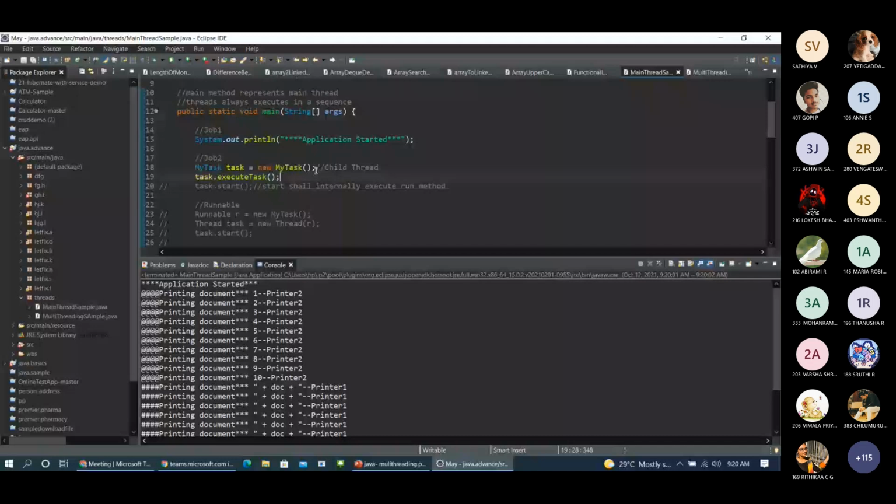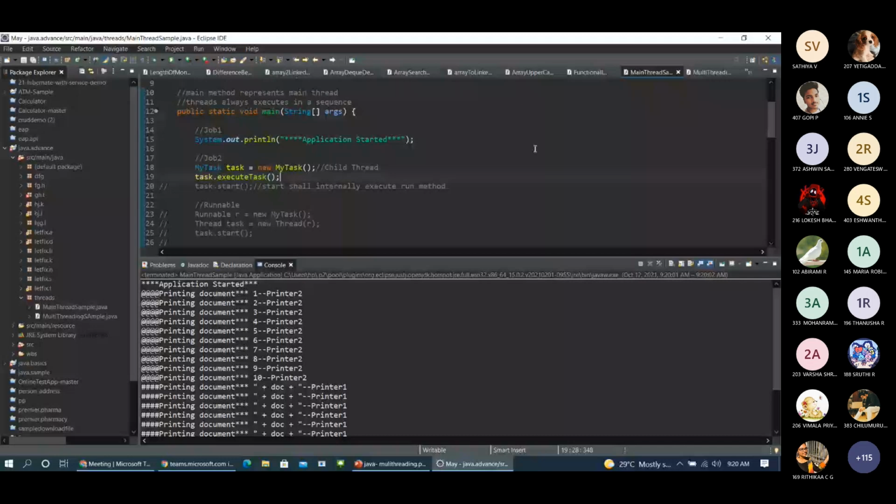So here we are using the method which is already available in some other class, say for example, my task, and I'm just executing that method. So it is happening sequentially. First application started, then the execute task is taking place. After that, my main method's printing documents is taking place. But this is not how I need, because my printer one should start first, and then my printer two should start. So what I can do is I can assign a thread.